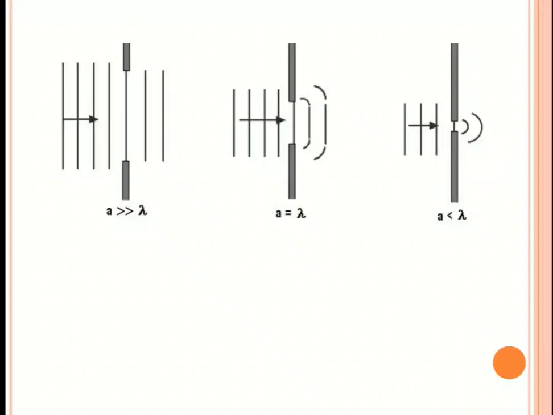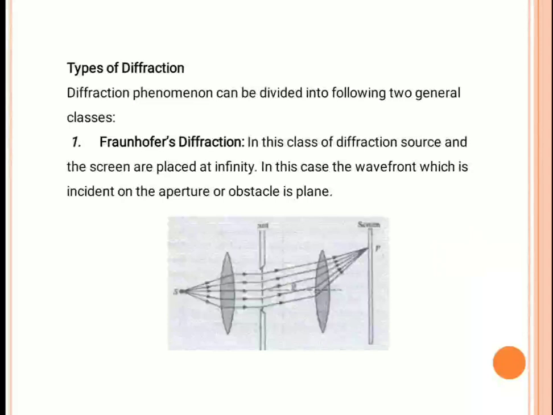So by observing all these figures, the conclusion is that the diffraction pattern is clear-cut when the wavelength of the light is very high compared with the width of the slit or the size of the opening. Then we get a clear picture of diffraction. Next we discuss the types of diffraction.